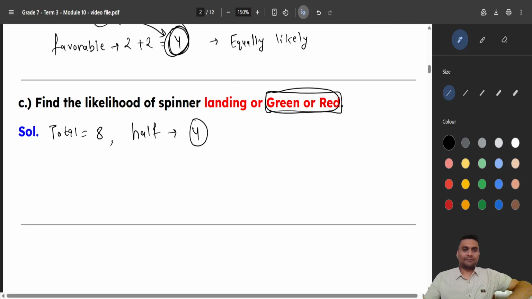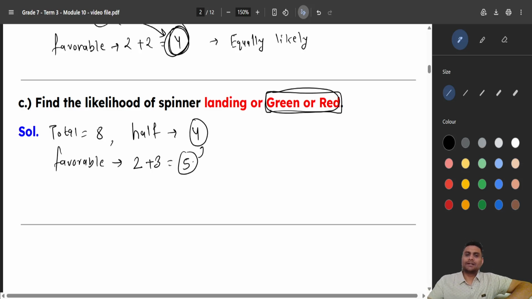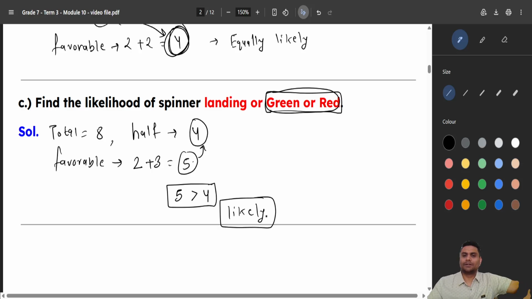Okay. My favorable outcomes here are 2 reds plus 3 greens, so 5 outcomes. Now this 5, it is greater than 4, right? 5 is greater than 4. If it is greater, the chances are more. If the chances are more, this is likely. This is what? Likely. Okay.